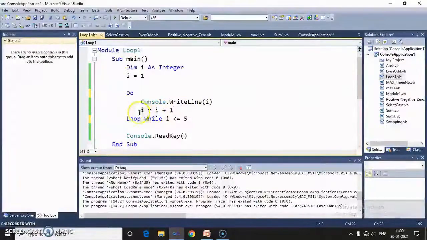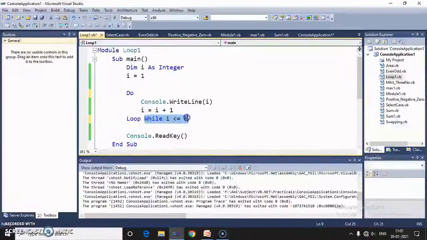Now the value of I becomes 2. Then after that the condition is checked. So here the condition becomes 2 less than or equal to 5, which is true. So my cursor goes into the do while loop. Again it prints the value, then again increments, then again the condition is checked. In this case the condition is checked at the exit point, so it is known as an exit control loop.